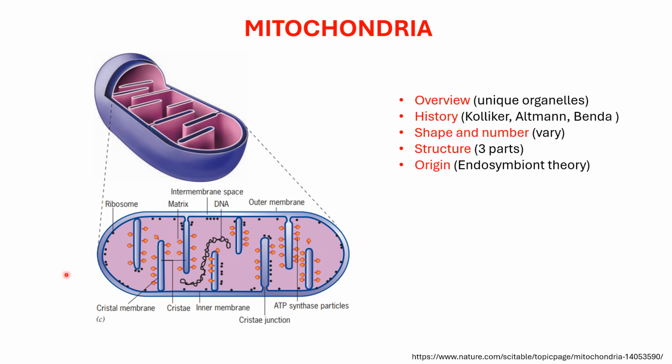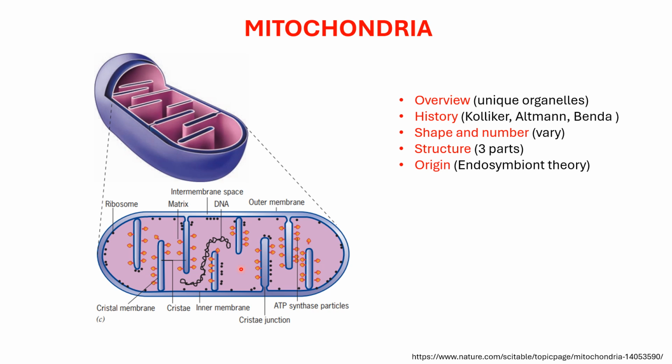It is outlined by two membranes, the outer membrane and the inner membrane, and in between there is an enclosed space which is called the intermembrane space. Then this inner membrane is invaginated to form cristae so as to increase the surface area. And inside the mitochondria there is a ground substance called the matrix, which accommodates a lot of enzymes and proteins to carry out the metabolic processes